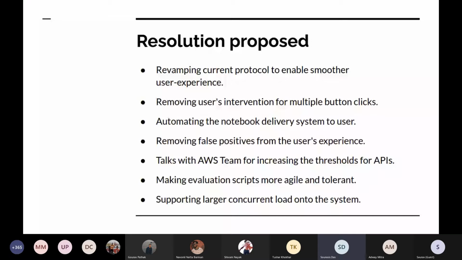They do it on a case to case basis, and we presented a strong use case: these many students of IIT Kharagpur are using your platform and we need this kind of support. They agreed and increased the threshold. So it's going in a positive direction.